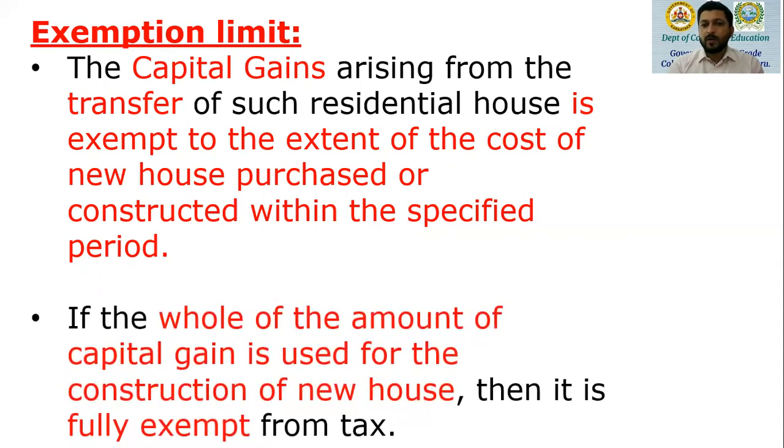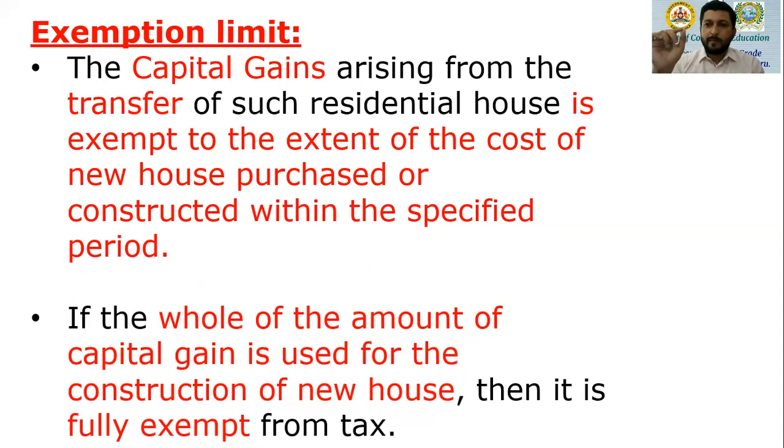If the whole of the amount of capital gain is used for the purpose of new house, then it is fully exempt from tax. Let's imagine the long-term capital gain on the house transferred works out to 32 lakhs. And suppose the construction of the new house costs around 35 lakhs. So 32 lakh minus 35, you cannot get a negative value.